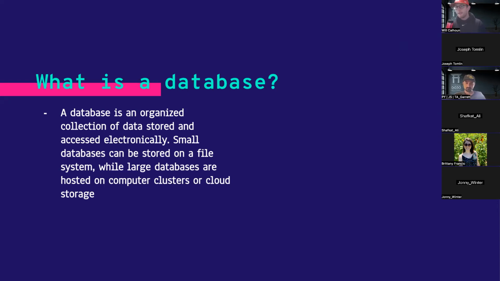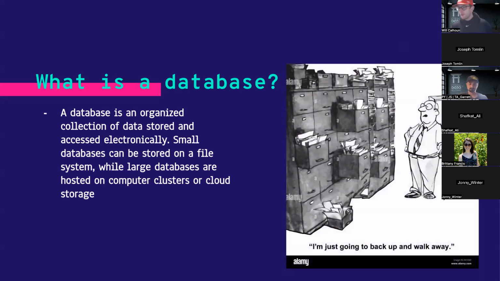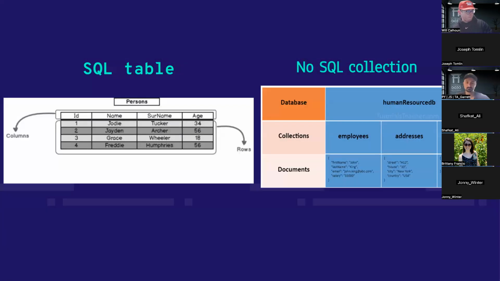These databases can be run on your computer. They can be run in the cloud. They can be on-premise, meaning you have your own server. There are lots of different ways that you can handle that. Everybody's moving towards the cloud because it's cheap and easy. But again, it's like a storage system. Instead of having a physical copy, it's just electronic, and we can go and query and grab some information from it.